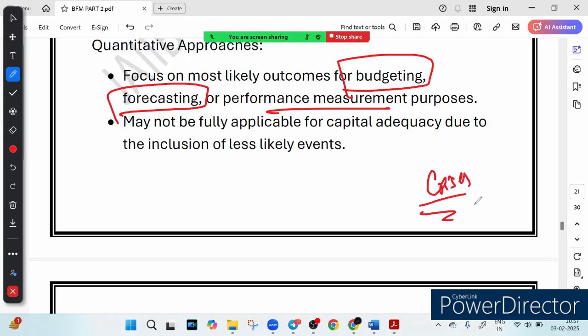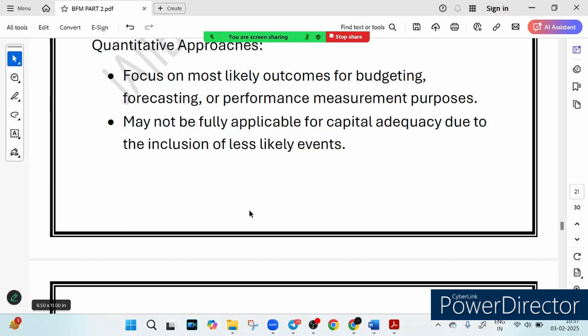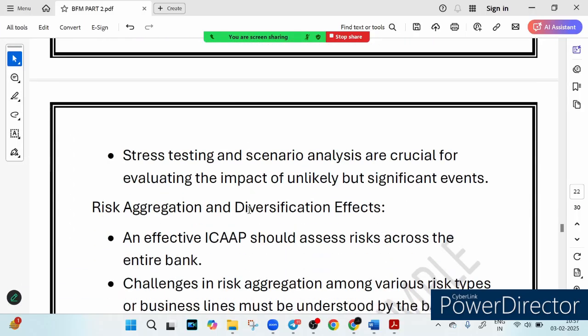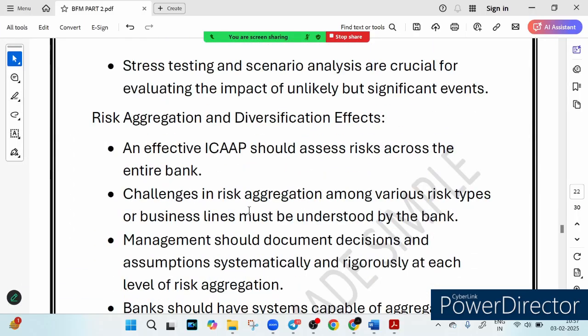For example, banks used financial models, but those models didn't predict the 2008 financial crash. You know about this 2008 financial crash? Numbers can't predict that, right? So then we have preparing for the unexpected, which is called stress testing and scenario analysis. So numbers are not enough. That is why banks simulate worst case scenarios, like what if the market crashes 40%, what if a major company defaults, what if there is a certain cyber attack. These help banks prepare for rare but high impact risk.